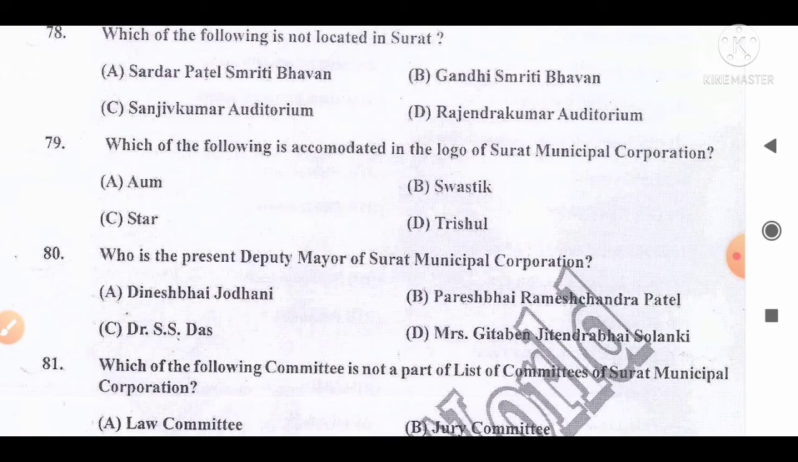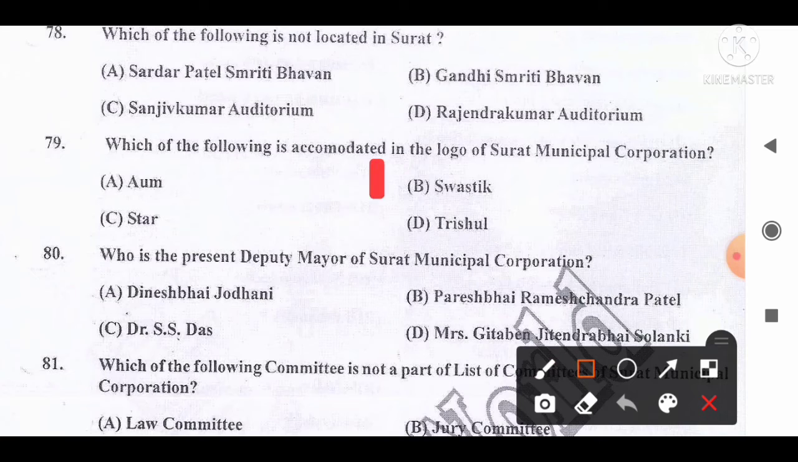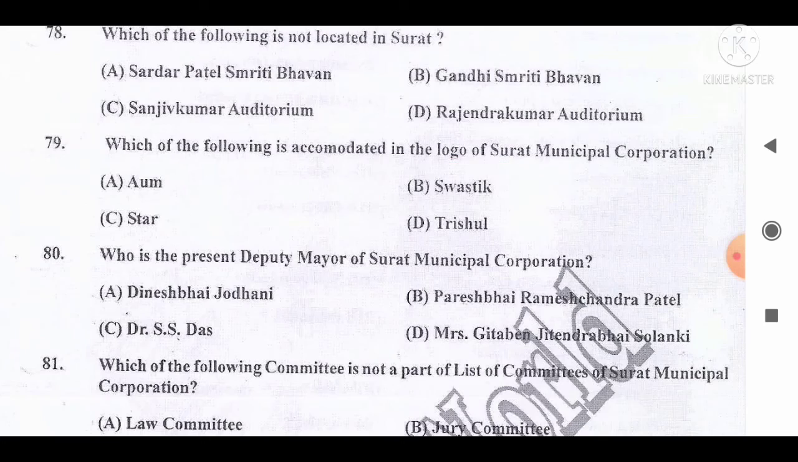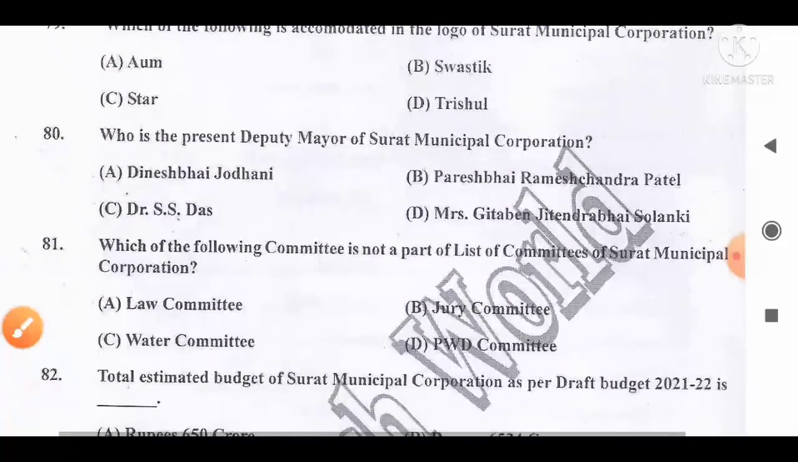Which of the following is accommodated in the logo of Surat Municipal Corporation? The options are: A, Om; B, Swastik; C, Star; D, Trishul. And the correct answer for this question is option B. Swastik is accommodated in the logo of Surat Municipal Corporation. So option B is the correct answer for this question. Move to the next question, number 80.